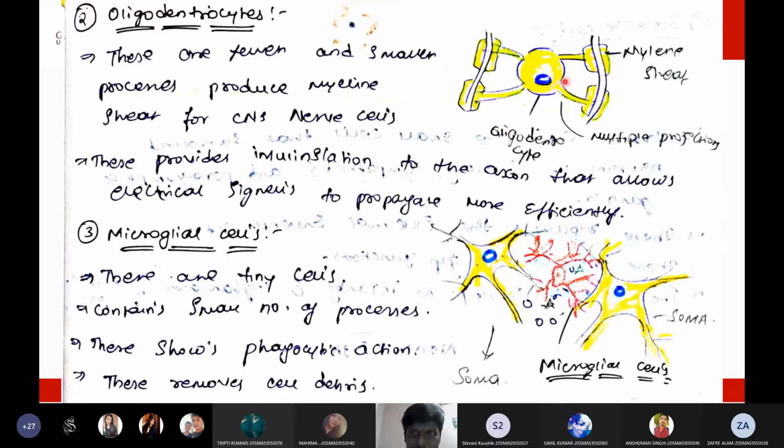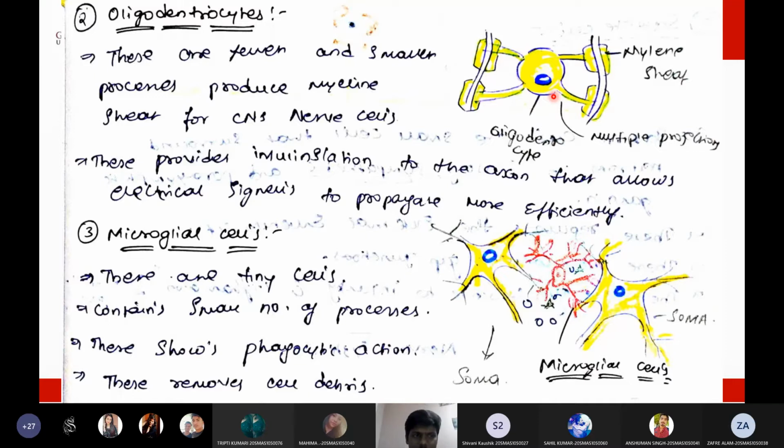Oligodendritic cells will synthesize myelin sheath for the neurons present inside the brain. That is the major function of the oligodendritic cell. Simply, this cell provides insulation to the neurons in the central nervous system, inside the brain of a person. So oligodendritic cells provide the insulation or myelin sheath to the nerve cells present in the brain.